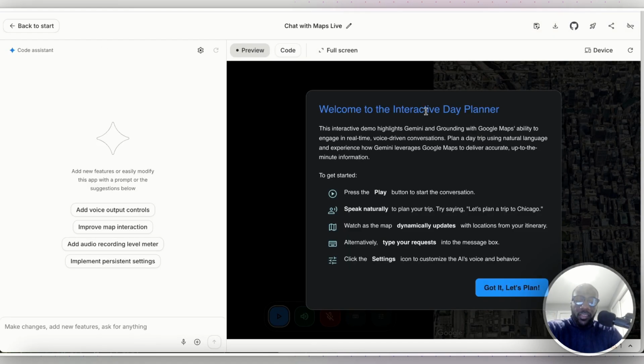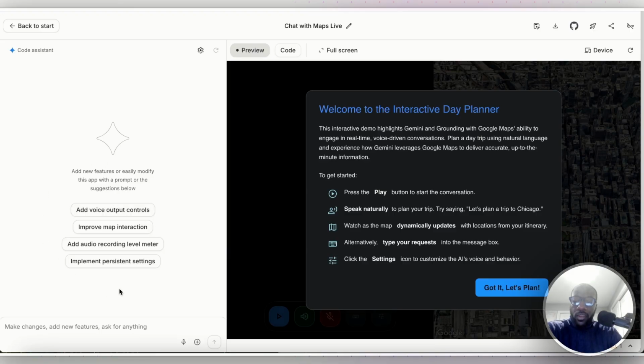This is the interactive day planner. If I read this here, this interactive demo highlights Gemini and grounding with Google Maps' ability to engage in real-time voice-driven conversations. Plan a day trip using natural language and experience how Gemini leverages Google Maps to deliver accurate up to the minute information. To get started, press the play button to start the conversation. Speak naturally to plan your trip. Watch as the map dynamically updates with locations from your itinerary. Alternatively, type your requests into the message box. Click the settings icon to customize the AI's voice and behavior.